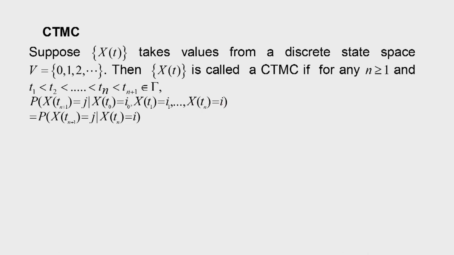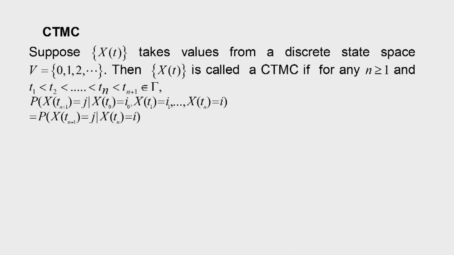Now this conditional probability is the same as the probability that X(t_{n+1}) is equal to j, given that X(t_n) is equal to i. So this is the continuous time Markov chain. Here we consider any instances of time. Suppose we are considering n+1 instances of time.